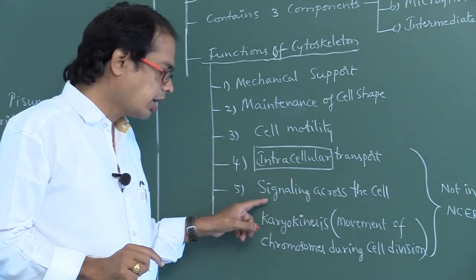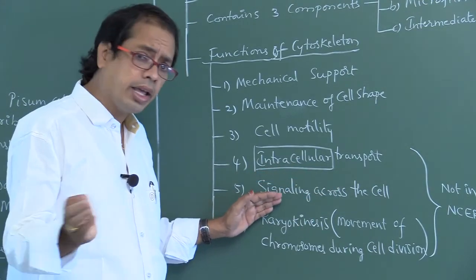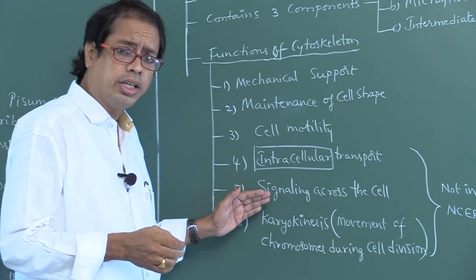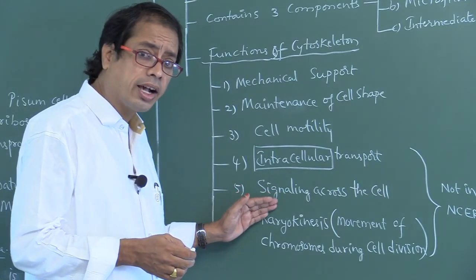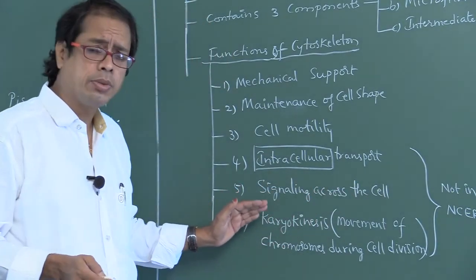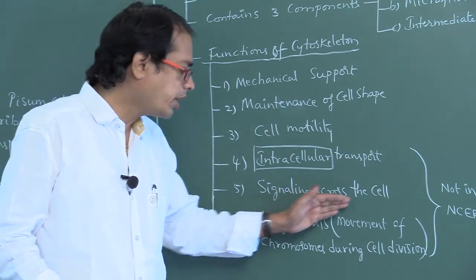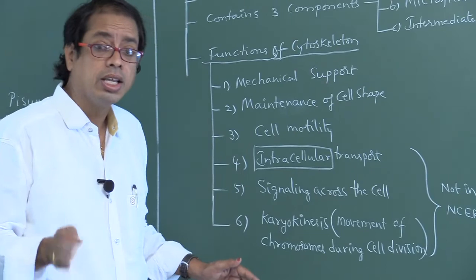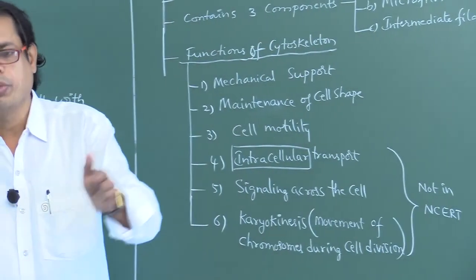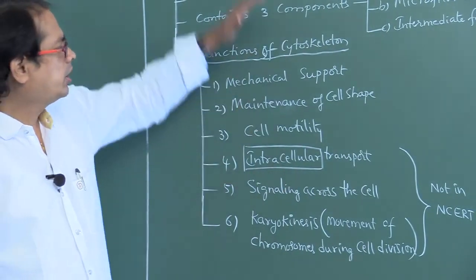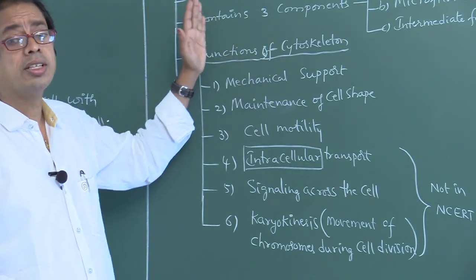It also helps in signaling across the cell. It also helps in karyokinesis, that is, the movement of chromosomes during cell division. These are the functions of the cytoskeleton.